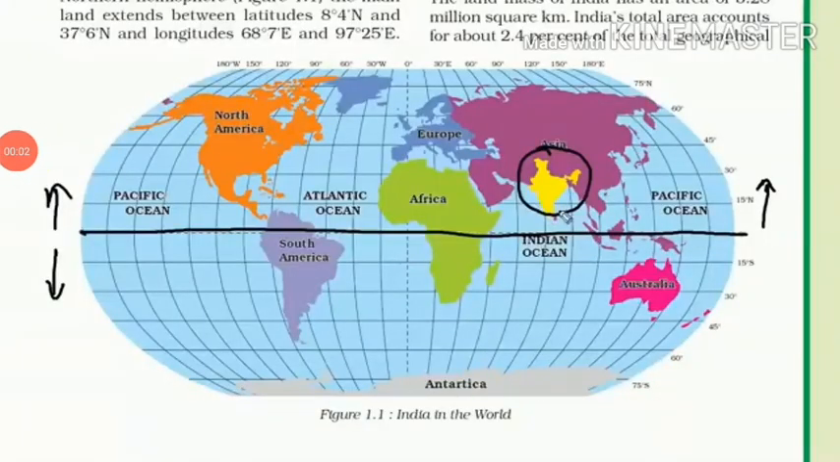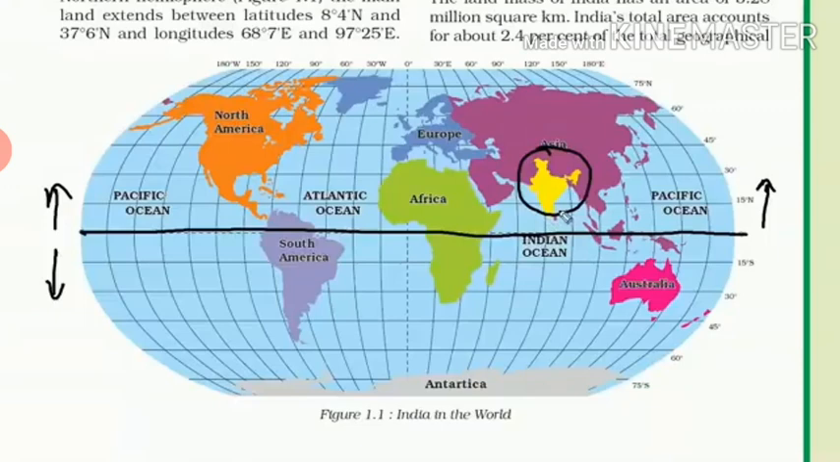India is a country of vast geographical expanse. In the north, it is bound by the lofty Himalayas, the Arabian Sea in the west, the Bay of Bengal in the east, and the Indian Ocean in the south.